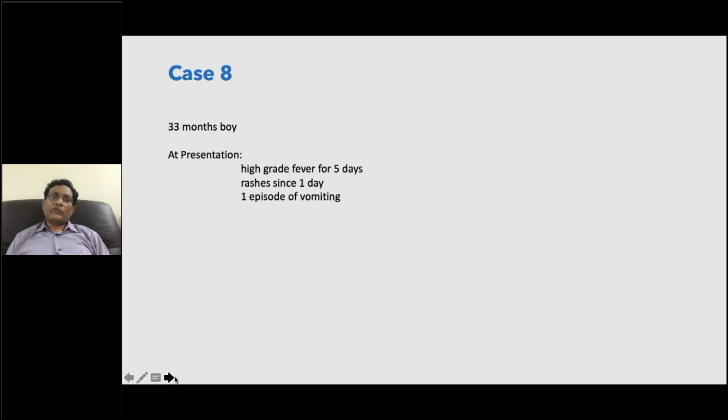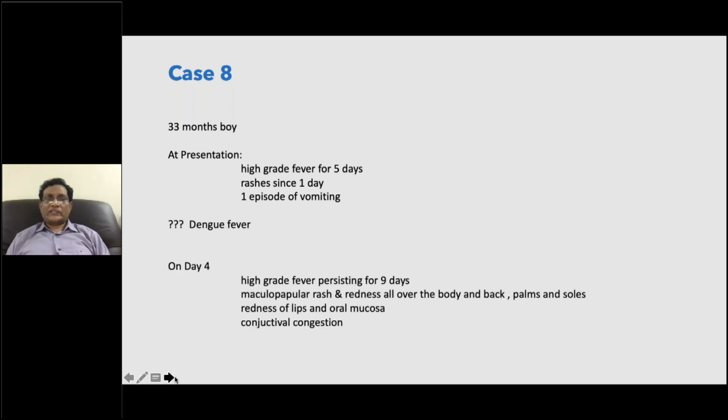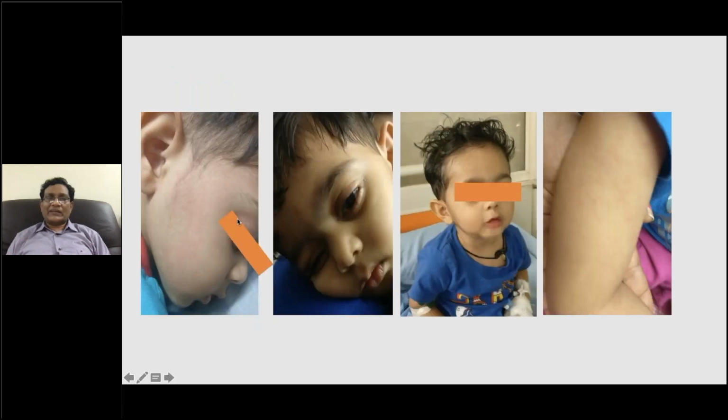So this is a very simple case. Now we have so many cases like this. With a high grade fever, rashes, and one episode of vomiting, we have a differential diagnosis of dengue fever, but there was a macular papular rash, redness all over the body, neck, palm, soles, and lips. So it suggests classical Kawasaki disease. You can see this is very classical Kawasaki disease.